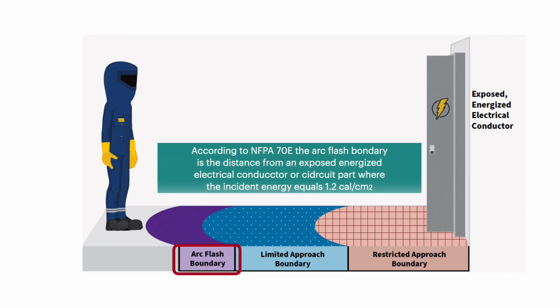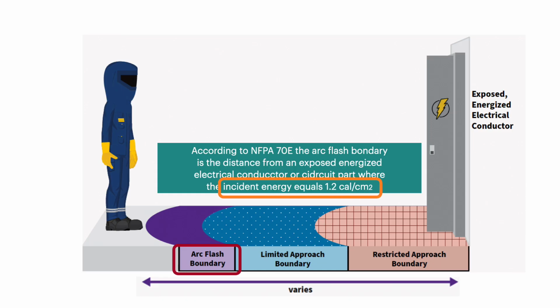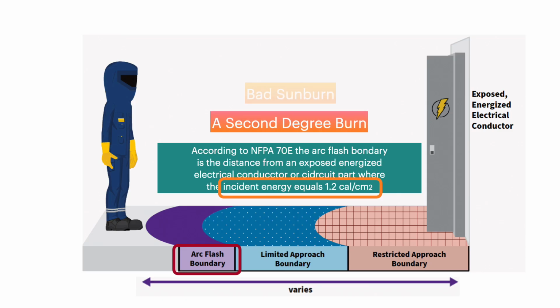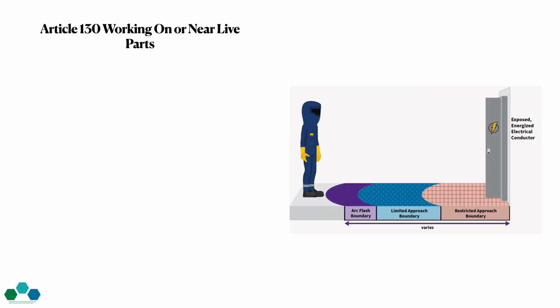The electric arc flash boundary is a boundary in a distance from an exposed energized electrical conductor that has an incident energy enough to burn you, such as a second-degree burn. That's similar to a very bad sunburn. So let's explain that a little bit more.